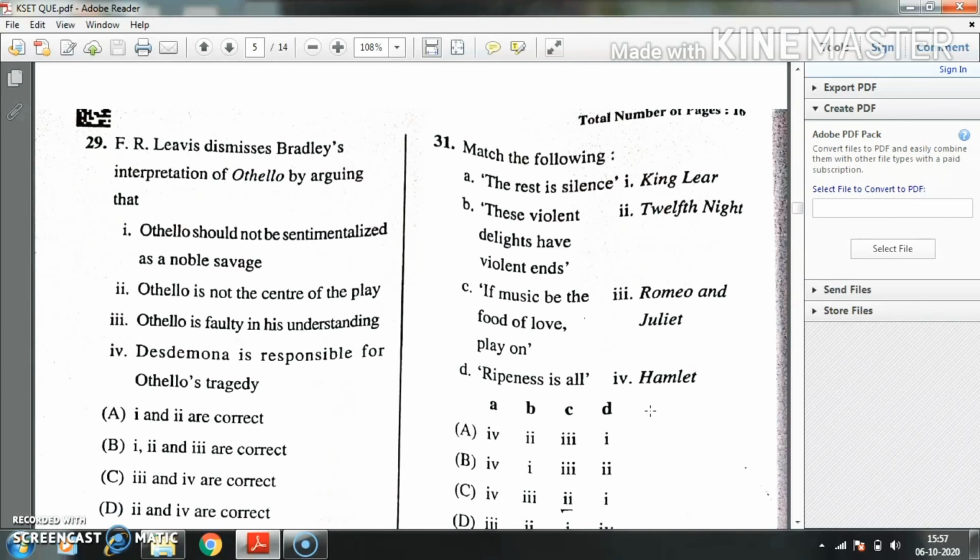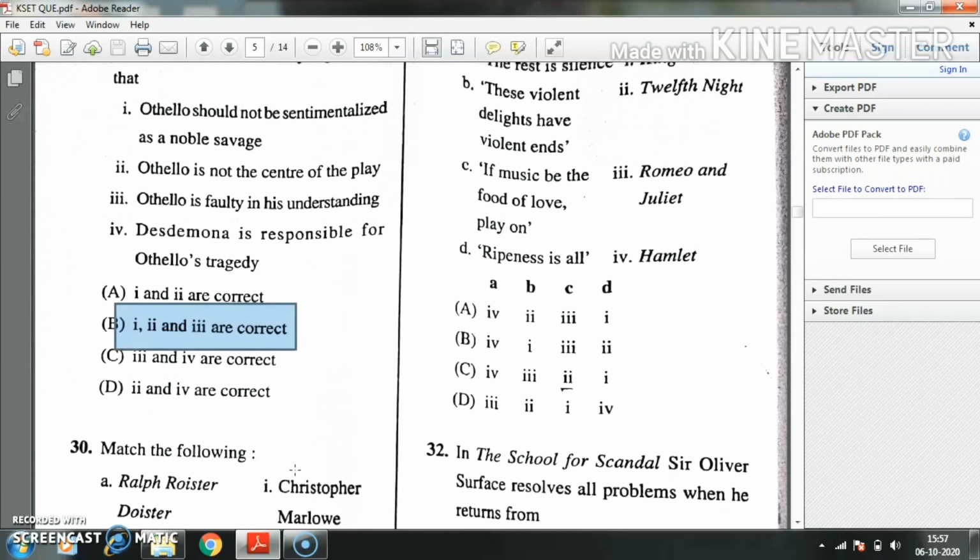Question number 29. F.R. Leavis dismissed A.C. Bradley's interpretation of Othello by arguing that first, Othello should not be sentimentalized as a noble savage; second, Othello is the center of the play; third, Othello has a fault in understanding; fourth, Desdemona is responsible for Othello's struggling. The right answer is option B.